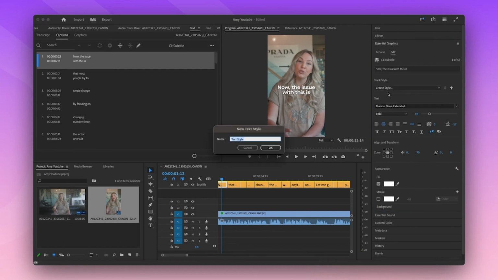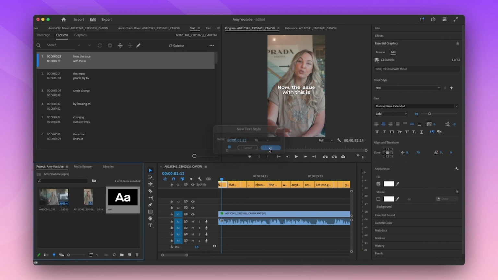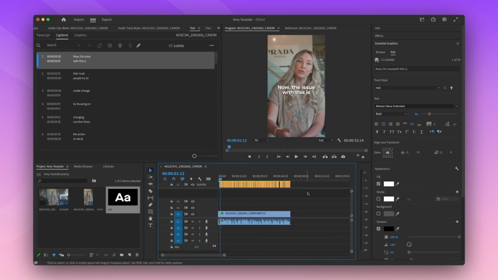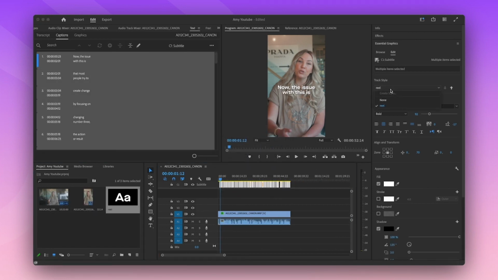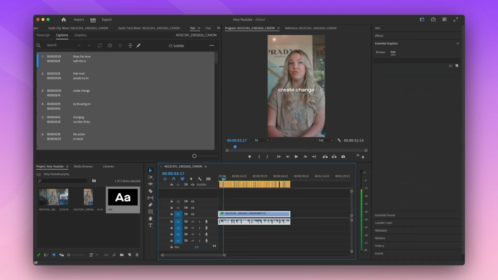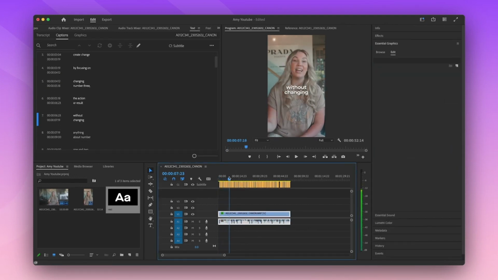So I'll press this, create style. Let's call this Reel, press OK. And then what I can do is I can highlight everything else and make sure that it's highlighted and set it to Reel. So now what I have is captions for the entire video without having to do it manually and type it in, which saved me probably about an hour of time.